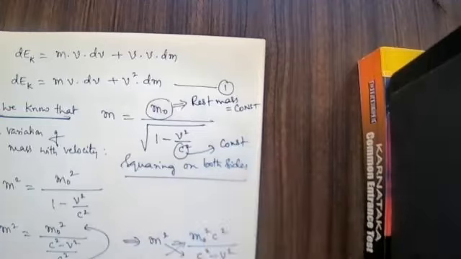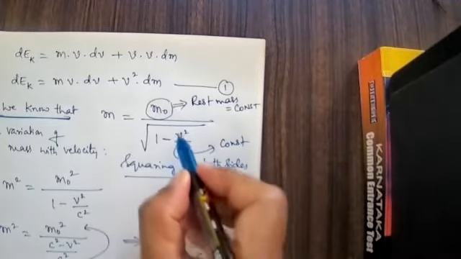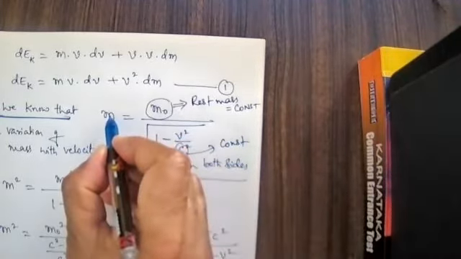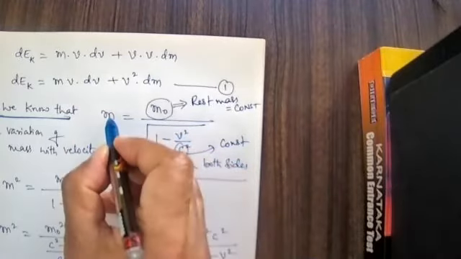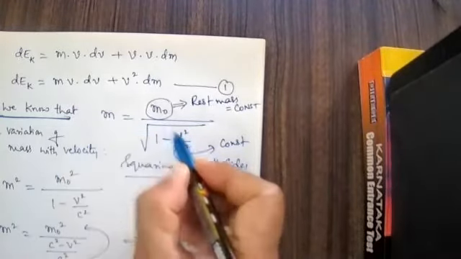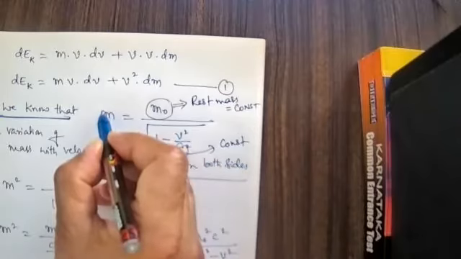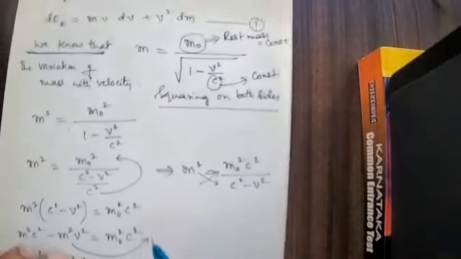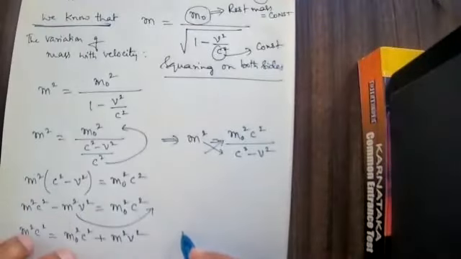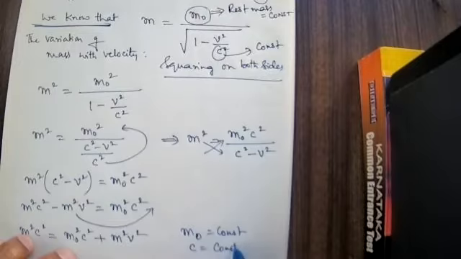As v changes, m is changing. As v increases, m is increasing. So as v changes, m also goes on changing, where m naught is a constant, c is a constant. If you want, I will write that also here. M naught is a constant. C is also a constant.